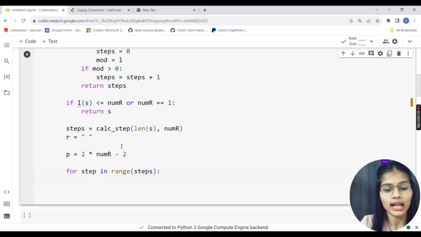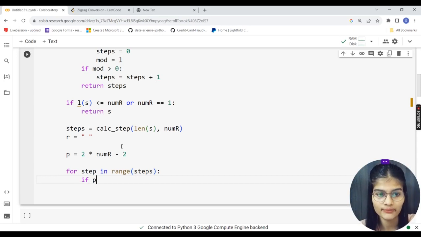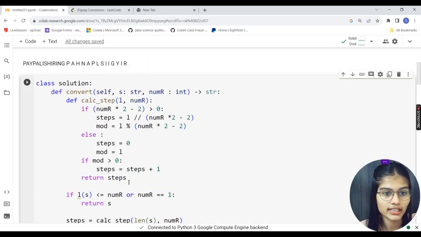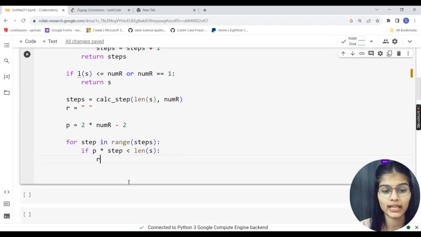My condition now goes for the variable with which we checked how many characters are in a zigzag. So if p multiplied by step, that is my iterator over the steps with the help of my for loop, is less than the length of my string, the length of s, then in that case we use the variable r, which was my empty variable.